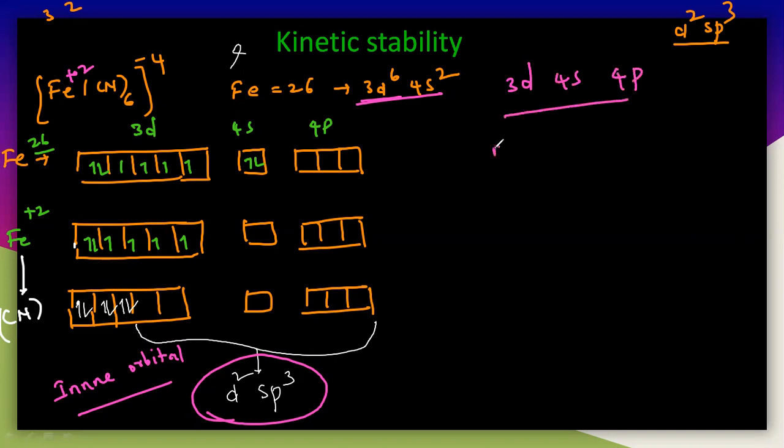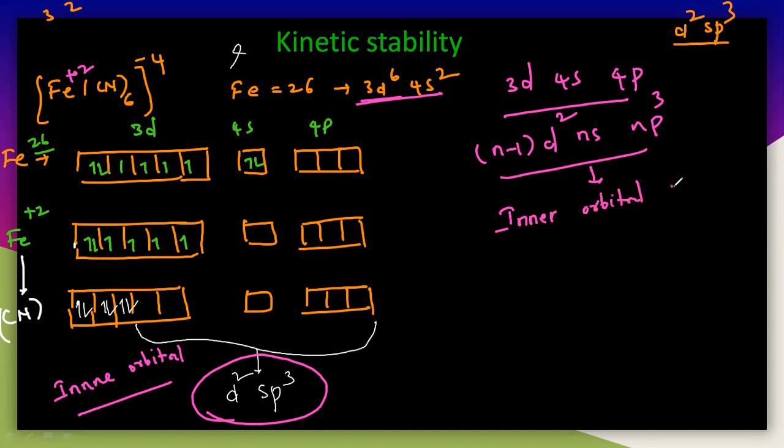So here I can write this as n-1 d, ns, np. So that is n-1 d2 sp3. I can write it like this: n-1 d2 ns np3. So this is actually called an inner orbital complex. Inner orbital complex here. Because here the d orbital which is the 3d series.